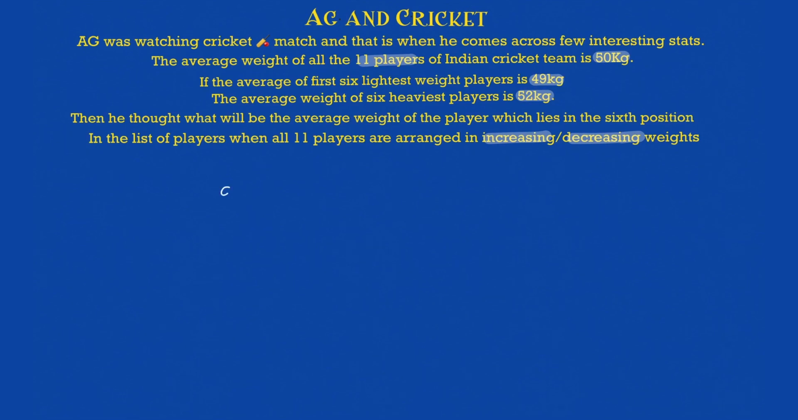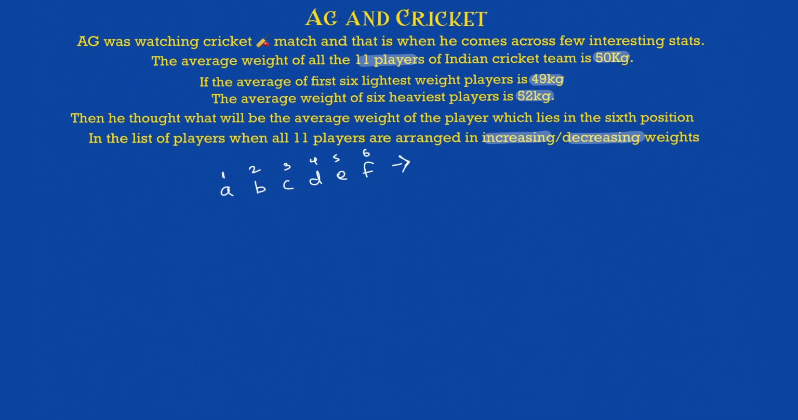So if I say A, B, C, D and then E, 1, 2, 3, 4, 5 and then F are the first 6 lightest players. The lightest among them will be at the bottom, second, this will be third, this will be fourth, this will be 5, this will be 6. I'm going from the lightest to the heaviest, so 11 will be the heaviest and 1 will be the lightest, like that.